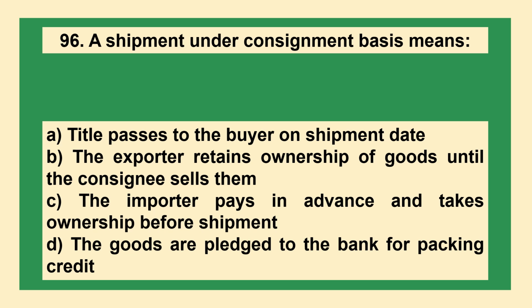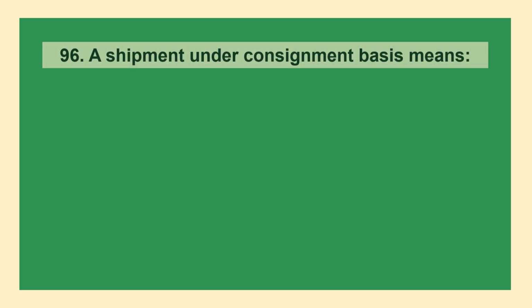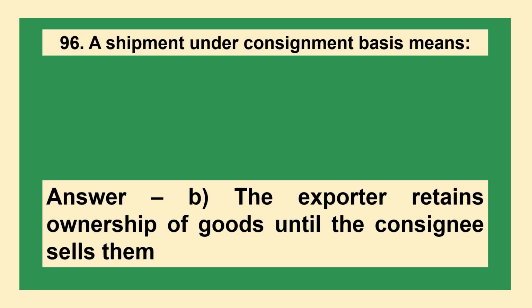Next question: a shipment on consignment basis means option A, title passes to the buyer on shipment date. B, the exporter retains ownership of goods until the consignee sells them. C, the importer pays in advance and takes ownership before shipment. D, the goods are pledged to the bank for packing credit. The answer is option B, the exporter retains ownership of goods until the consignee sells.